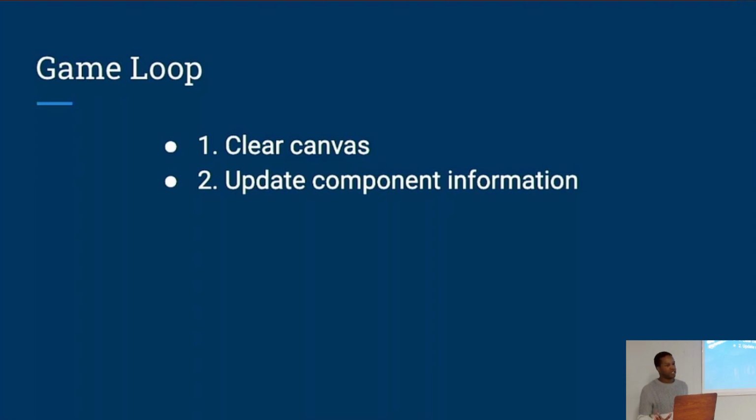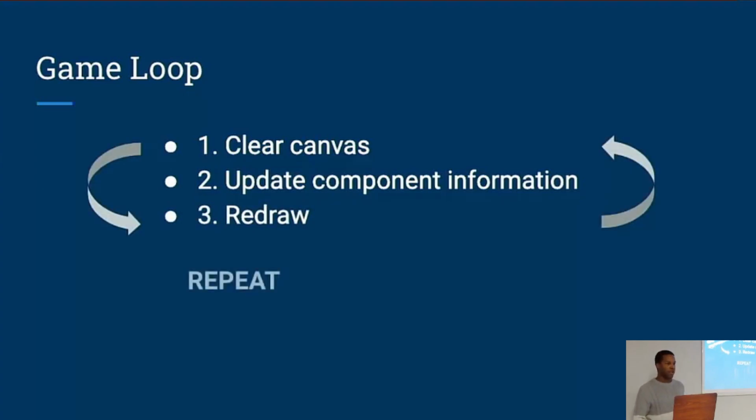And so this is a very repetitive cycle, which brings me to the next thing that I want to talk about, which is something that's very fundamental to video game programming, which is called the game loop. As your game is running, you're executing certain actions over and over again. Lots of updates and lots of redrawings. In this case, the main components of our game loop are going to be a step that clears the canvas, then a step that updates all of the information of everything that's on the canvas, and then finally redrawing everything according to its new information. And again, we're going to be repeating this over and over again.